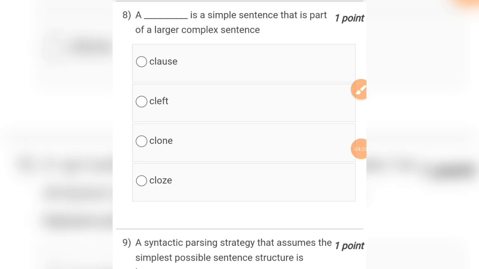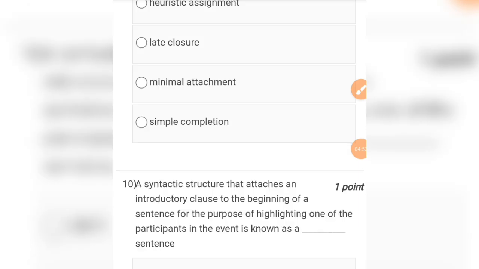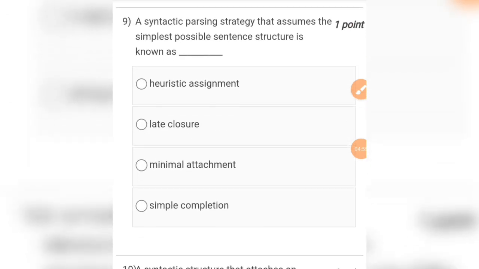Question number 8. A dash is a simple sentence that is part of a larger complex sentence. Options are clause, cleft, clone, close. So the answer for this question will be clause. A clause is a simple sentence that is part of a larger complex sentence. So for question number 8, option A will be the correct answer, that is clause. Two more questions are remaining, so let's solve it.